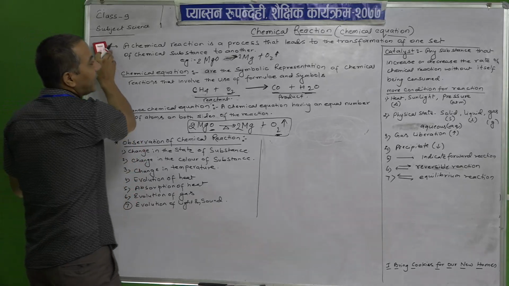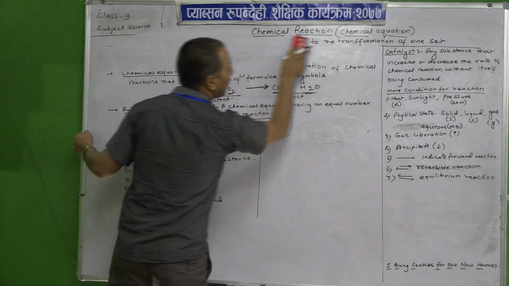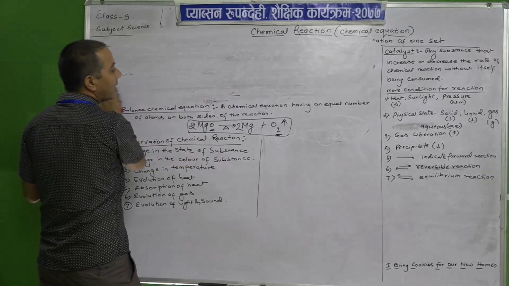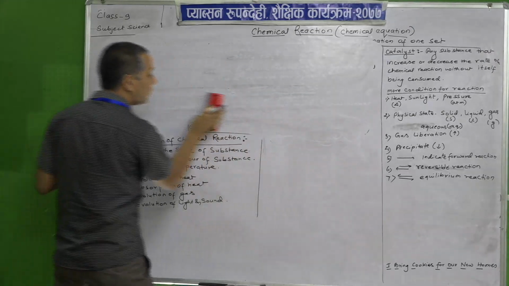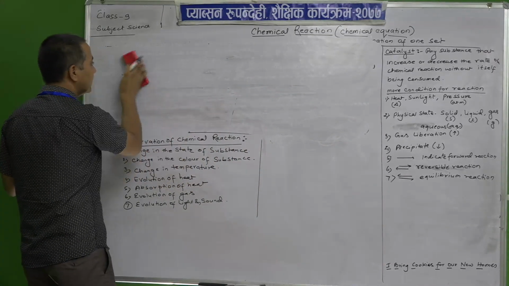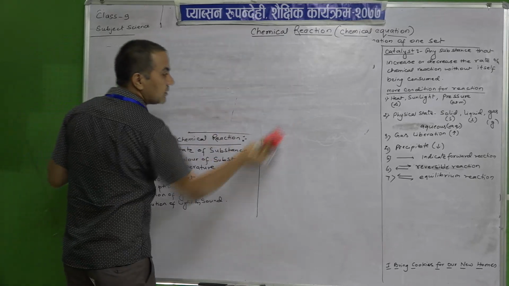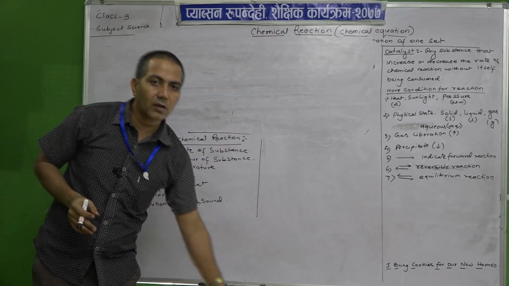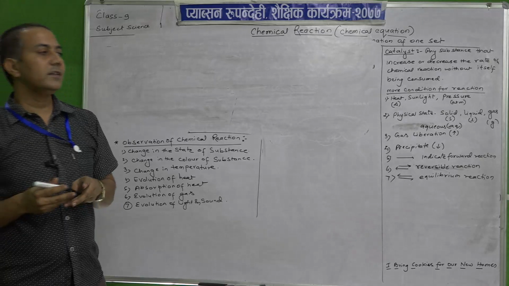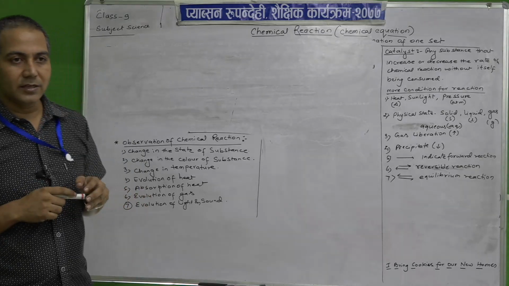Now, how can we tell what changes take place during chemical reactions?